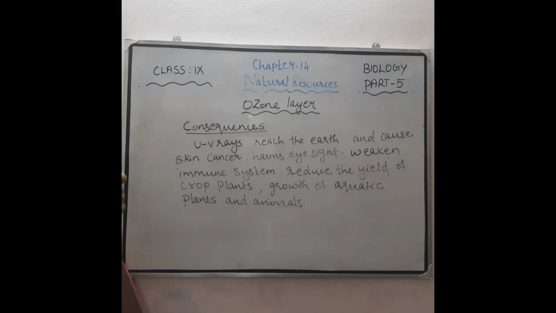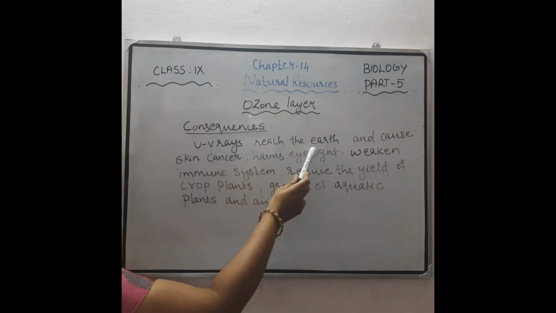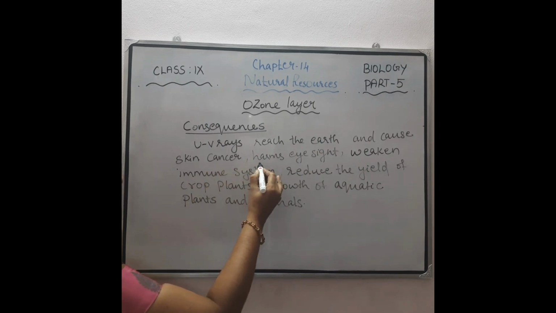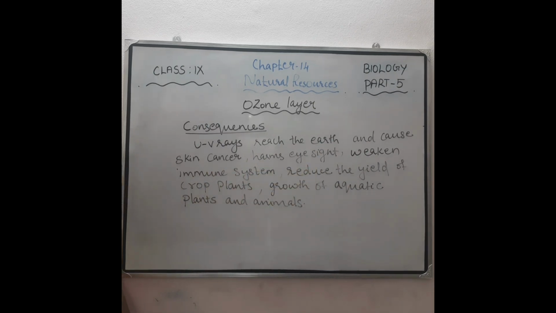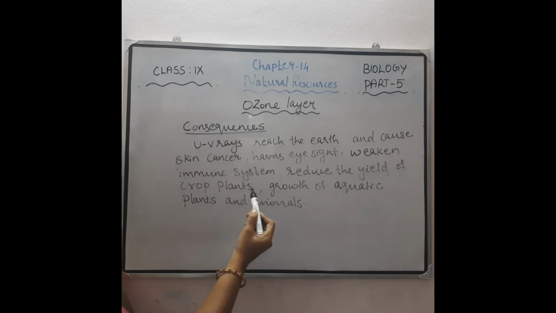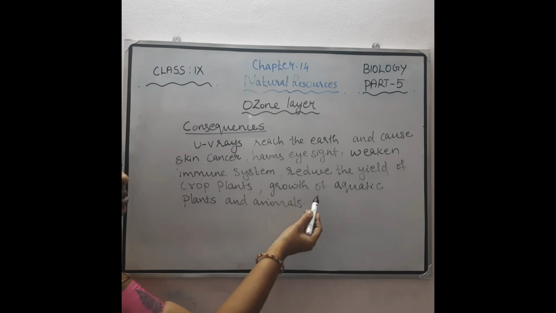So what are the effects of these UV rays if they reach our Earth's surface? These UV rays reach the Earth and cause skin cancer, harm the eyesight, and even blindness can occur. They also weaken our immune system, reduce the yield of crop plants, and affect the growth of aquatic plants and animals.